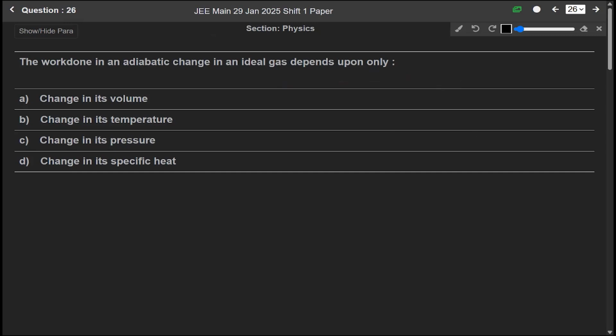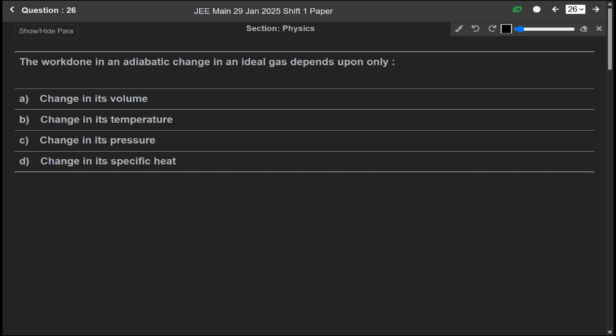The work done in an adiabatic change in an ideal gas depends upon only. Okay, so we have to find in which property it depends.